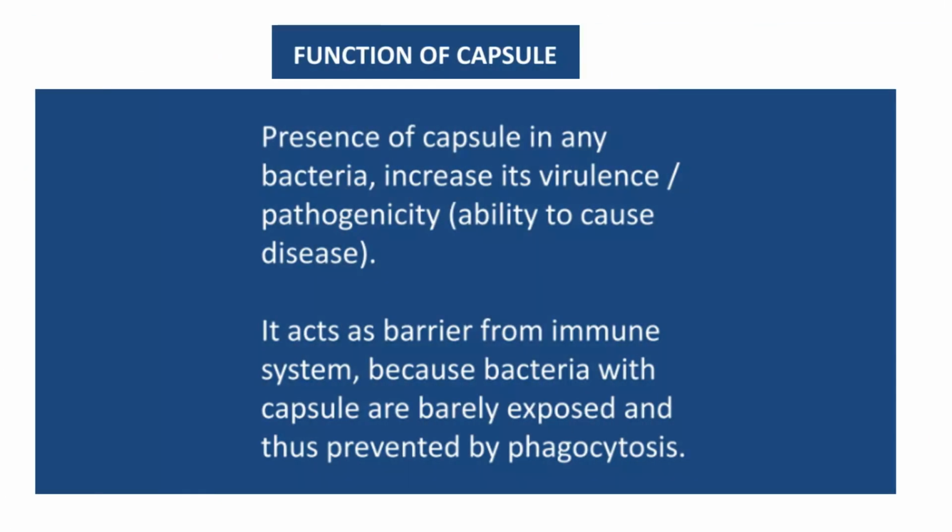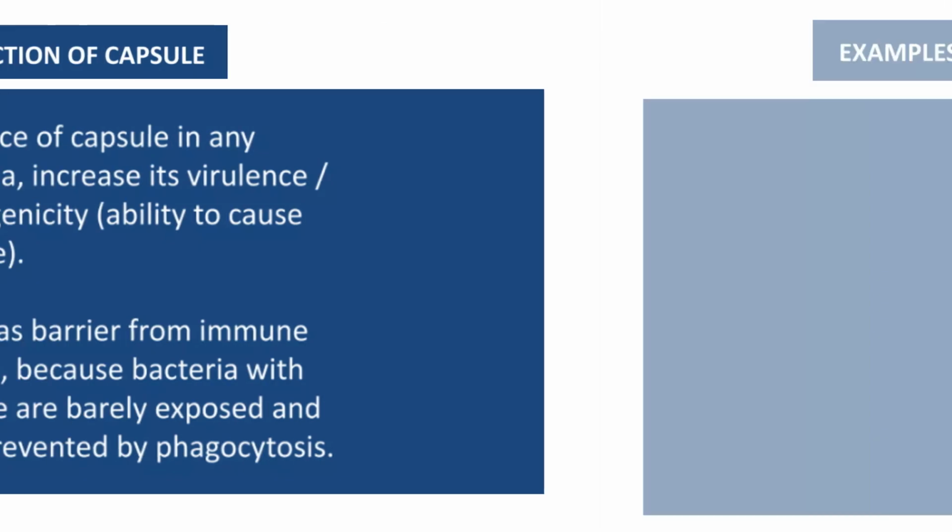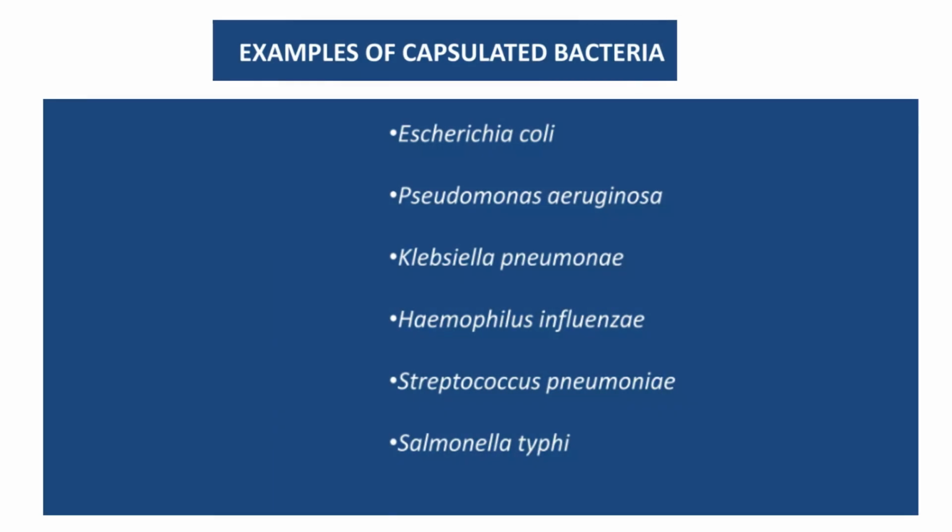It does not produce a protective slime coating and is easily defeated by the mouse immune system. The presence of a capsule in any bacteria increases its virulence or ability to cause disease. It acts as a barrier to the immune system, preventing phagocytosis because the encapsulated bacteria are barely exposed. Examples of encapsulated bacteria include Escherichia coli, Pseudomonas aeruginosa, Klebsiella pneumoniae, Haemophilus influenzae, Streptococcus pneumoniae, and Salmonella typhi.